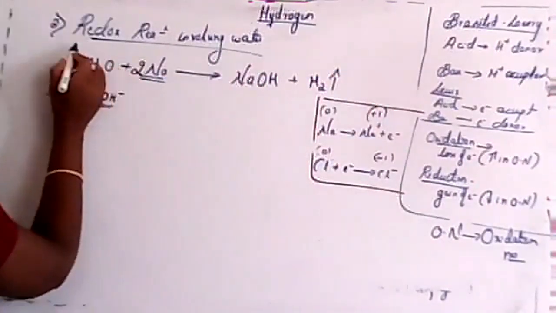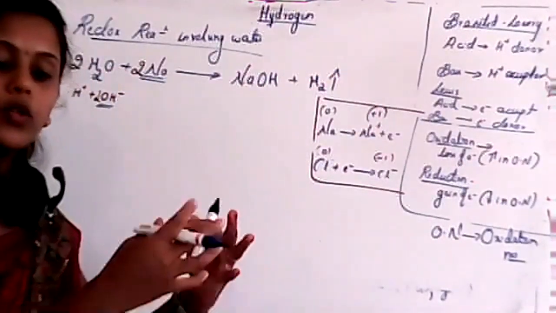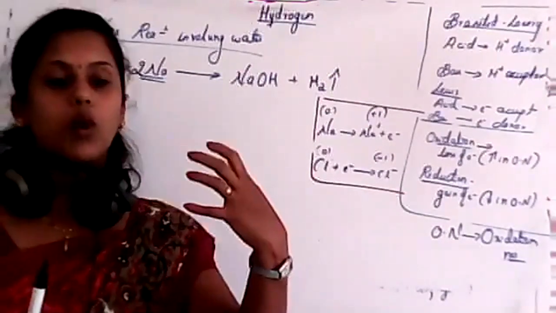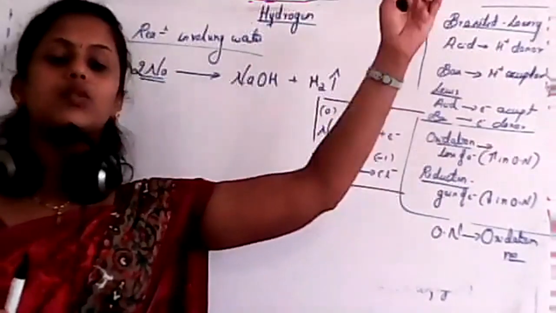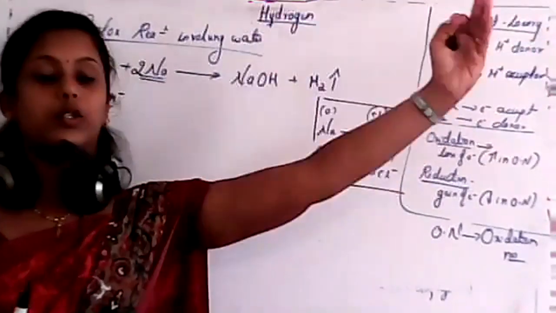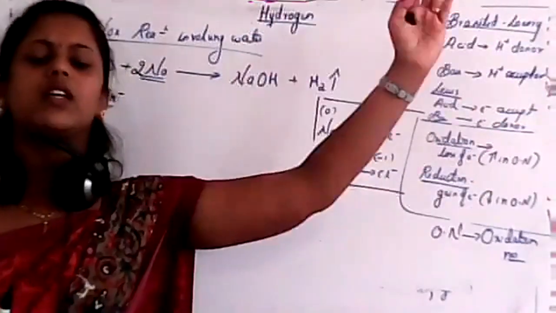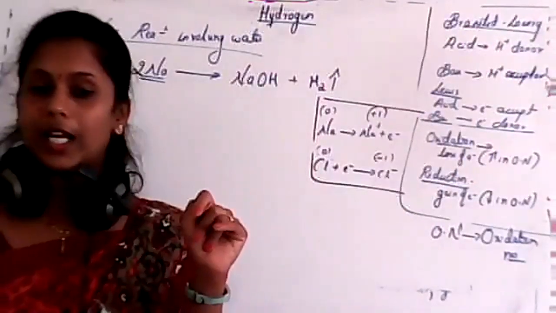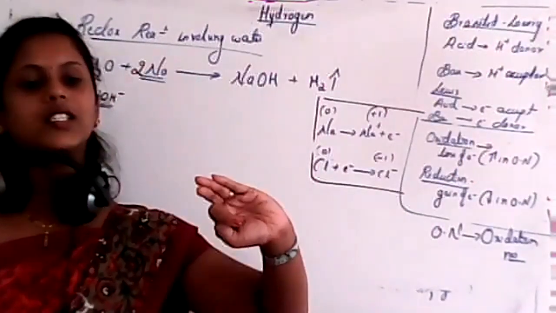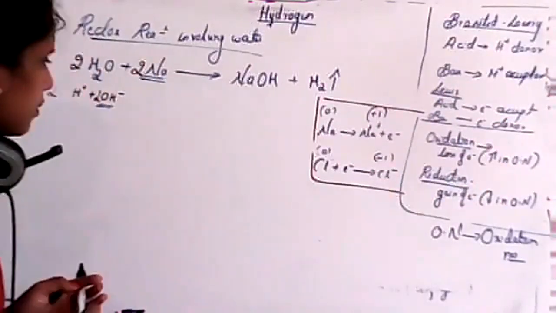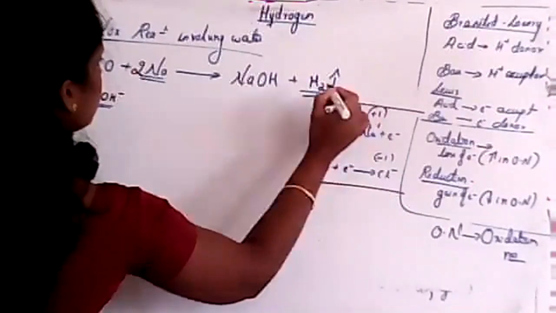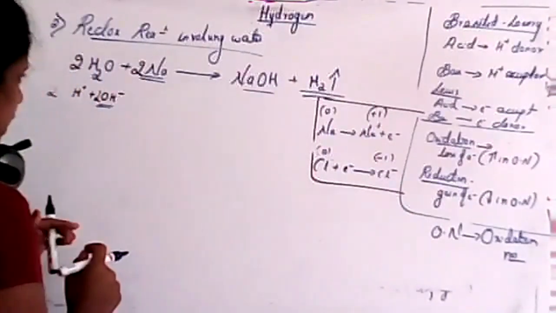Whenever water reacts with an electropositive atom, it always gives hydrogen. We know about the electrolysis process, isn't it? In the electrolysis process, it always gives what? That is H2 gas, isn't it? It gives H2 gas along with the formation of NaOH.